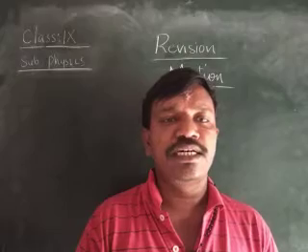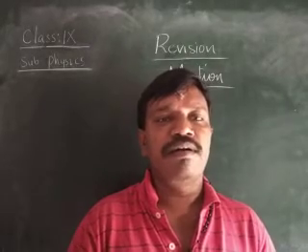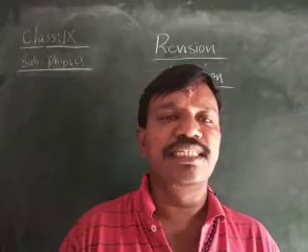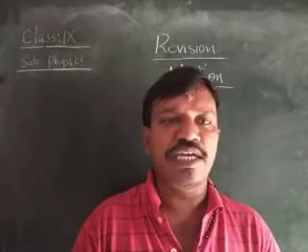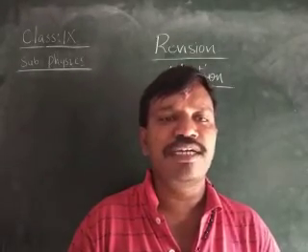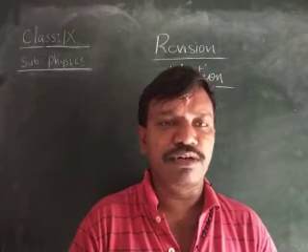The total path covered by a body is called the distance. The shortest path covered by a body is called the displacement.